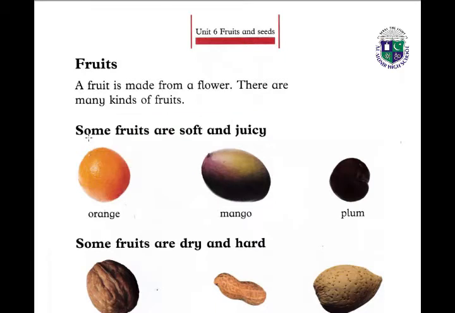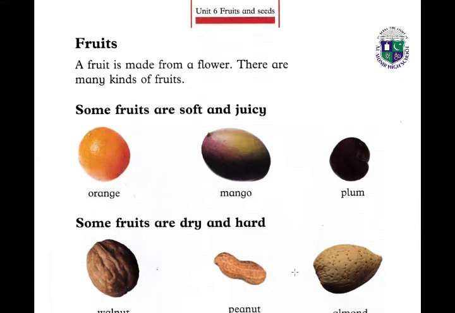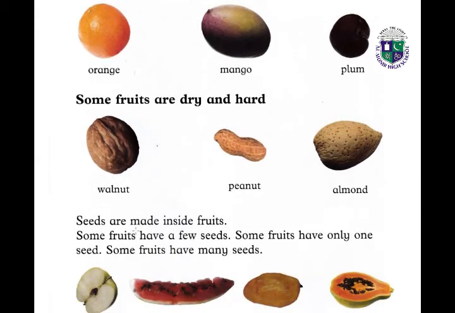The number one is, some fruits are soft and juicy, like orange, mango and plum. Some fruits are dry and hard, walnut, peanut and almond. These fruits are dry and hard.